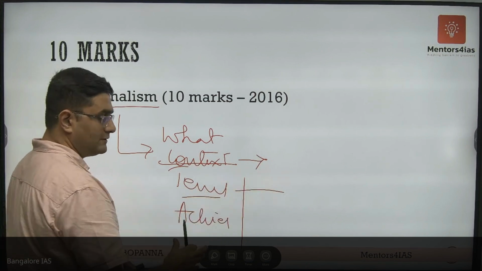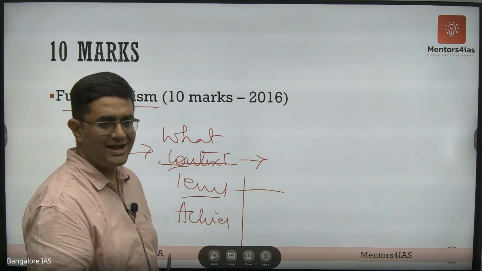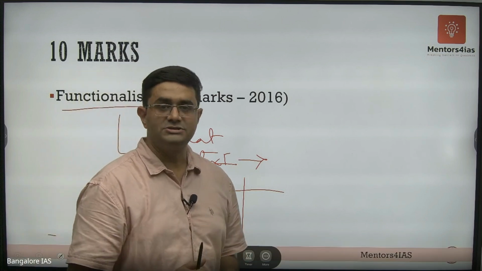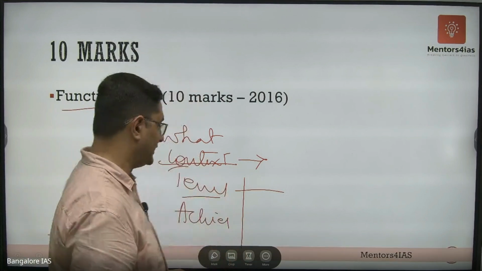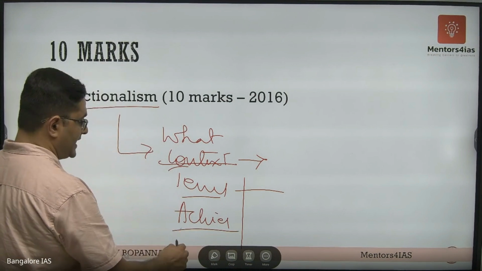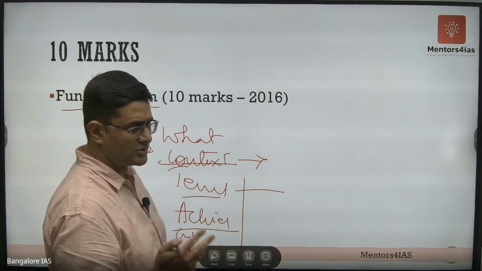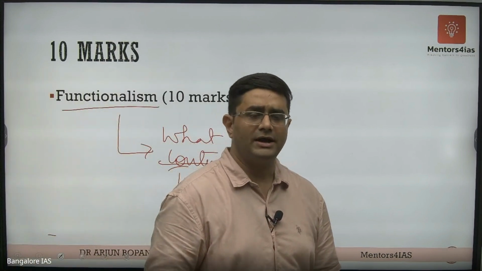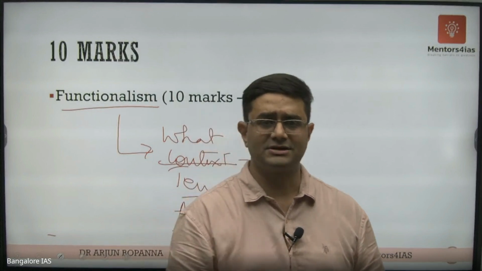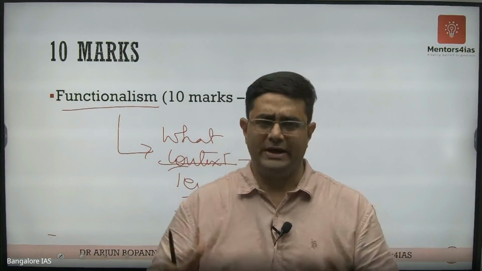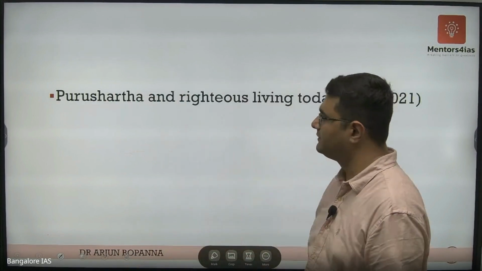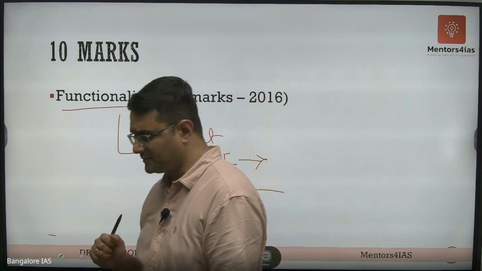So cultural functionalism is needs theory, and how cultural institutions are there to fulfill the needs. Okay, and achievements and criticism. Criticism like it does not explain social change, right? It is cyclical, that is structure to function, function to structure. So you know it. You write about the criticism of functionalism, right? So it is something like that.